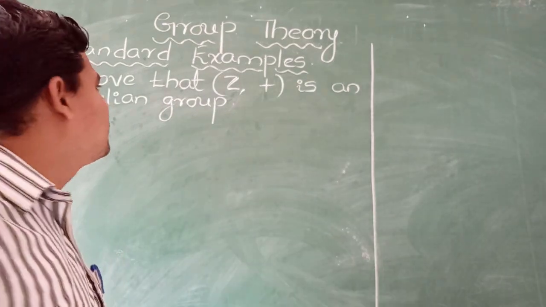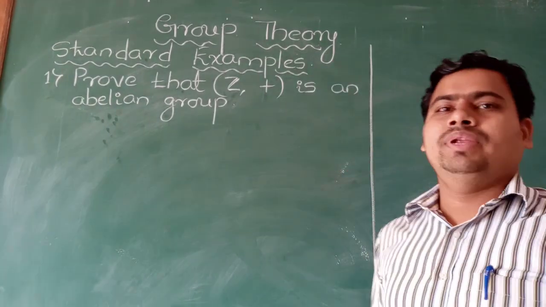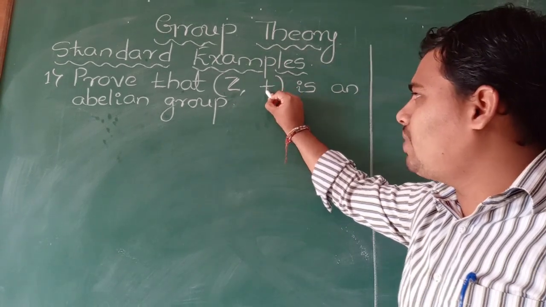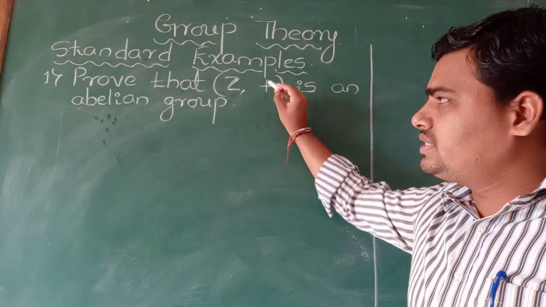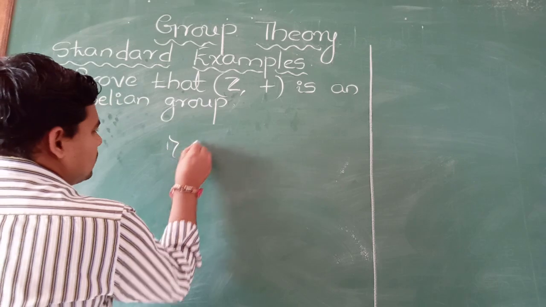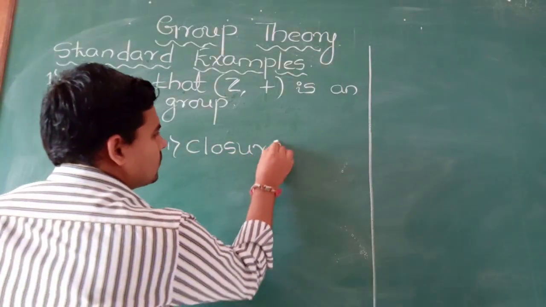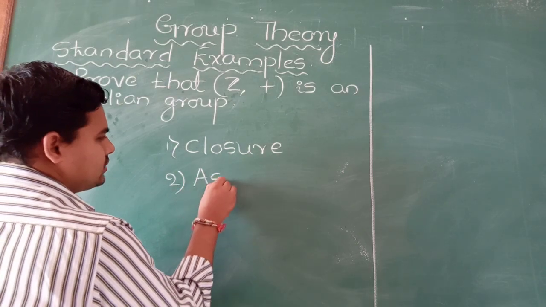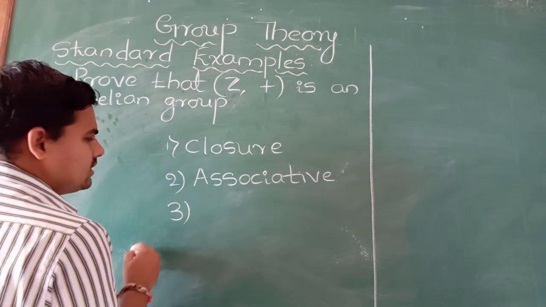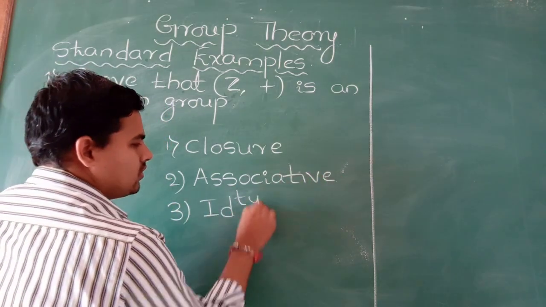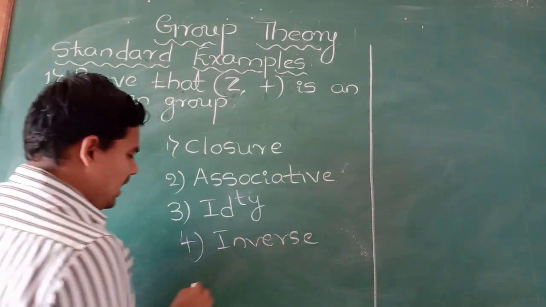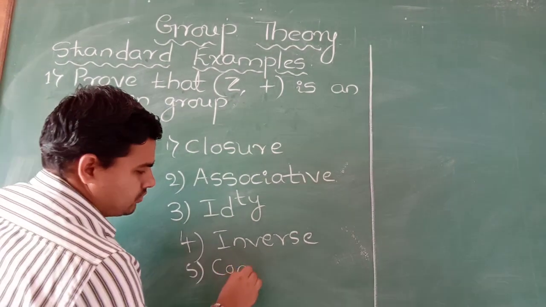What is an abelian group? An abelian group means any non-empty set together with the binary operation star is said to be an abelian group if it satisfies: first, closure; second, associative; third, existence of identity; fourth, existence of inverse; and final one is commutative.